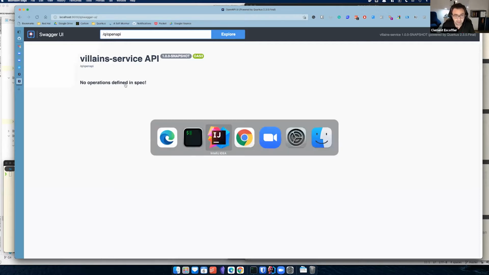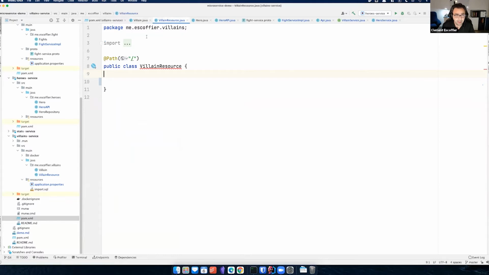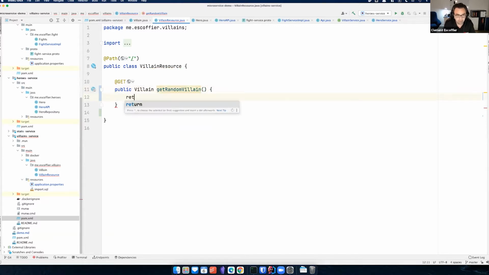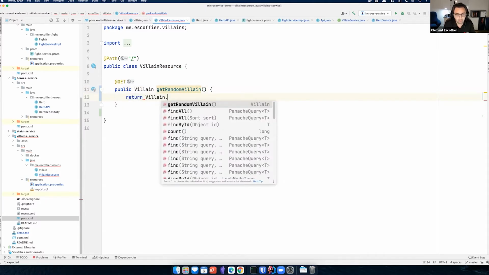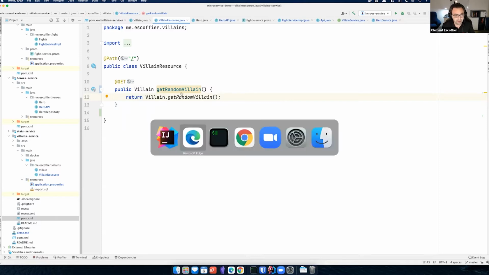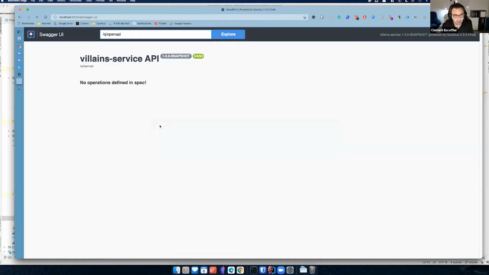So let's implement our API. I'm going to use JAX-RS here. So I will just do public VLAN getRandomVLAN. And here's the beauty of Panache. I can just do that, and that's it. I saved, I go back here, I refresh, and the dev mode will do that.